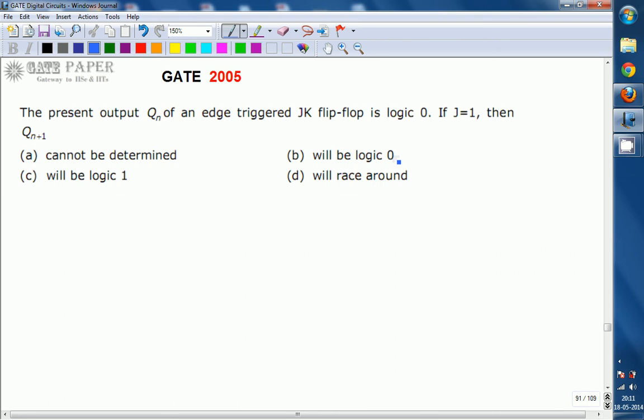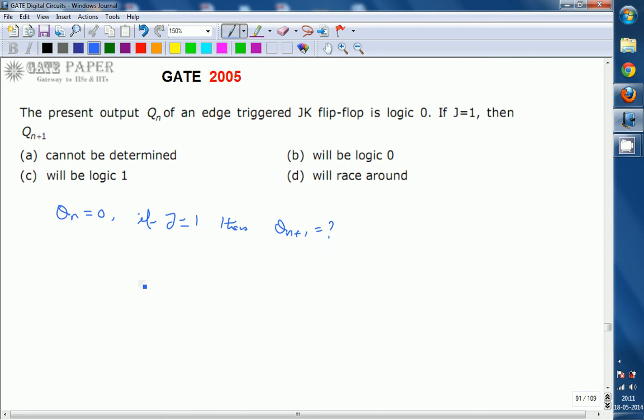Hello, we are discussing the GATE 2005 ECE paper, and this topic is related to digital circuits. The present output Qn of an edge triggered JK flip flop is logic 0. So it was given that Qn is equal to 0. If J is equal to 1, then what is the next state Qn plus 1?